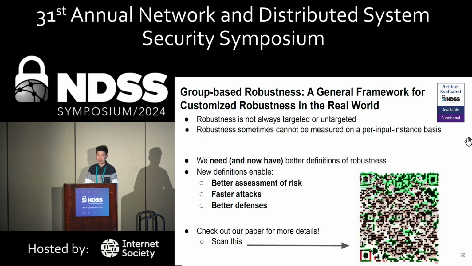So first, when you classify malware, it's one at a time, right? It's not several malware at a time. So here, as we showed on the slide, our general framework also captures the need if we measure not on a per input instance basis. So that's a special case when you have per input instance basis, and then a special case where that's not either targeted or untargeted. Due to time limits, I didn't dive too much into the definition, but I think they are a special case in our definition. Yeah, I need to probably check it out. Thank you. Okay, thank you.